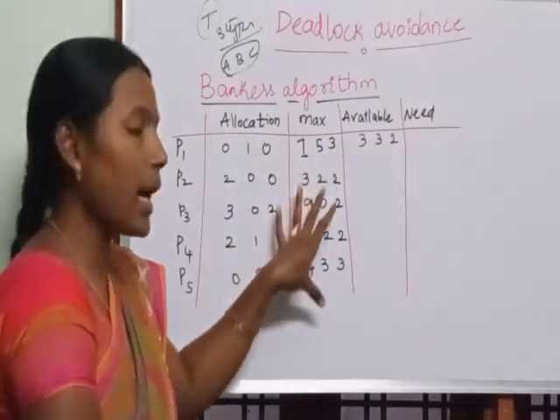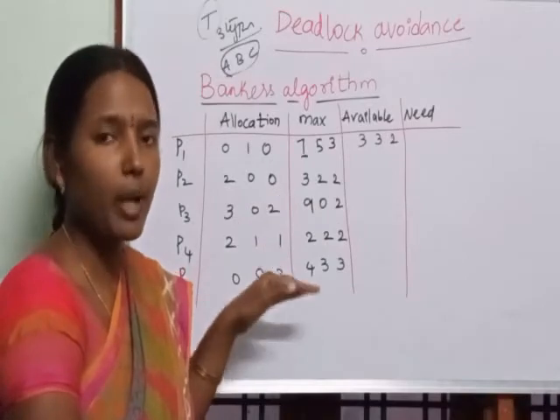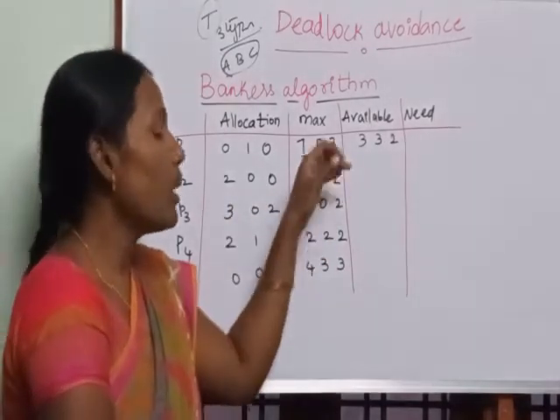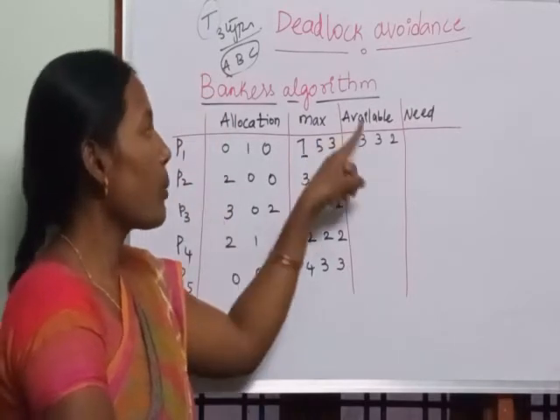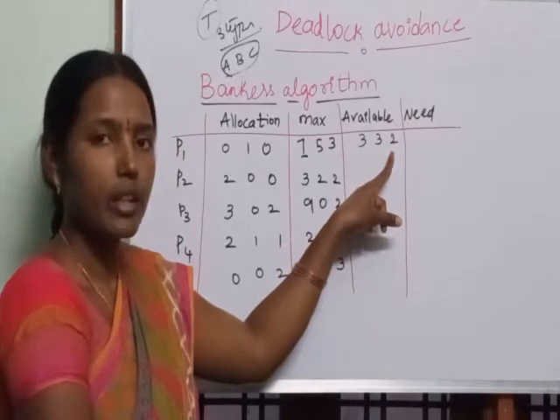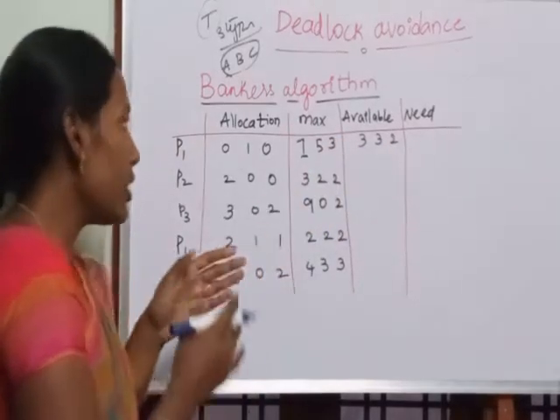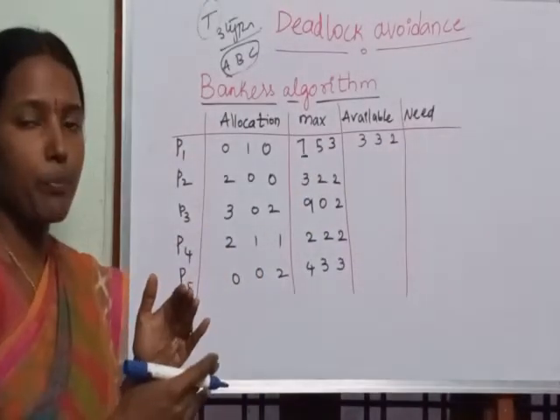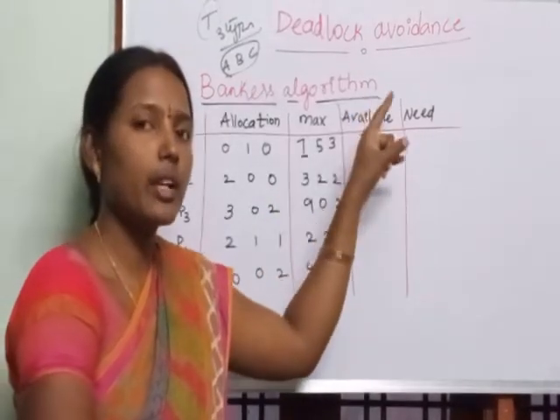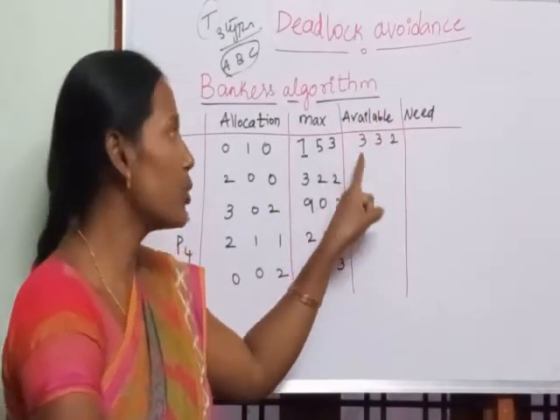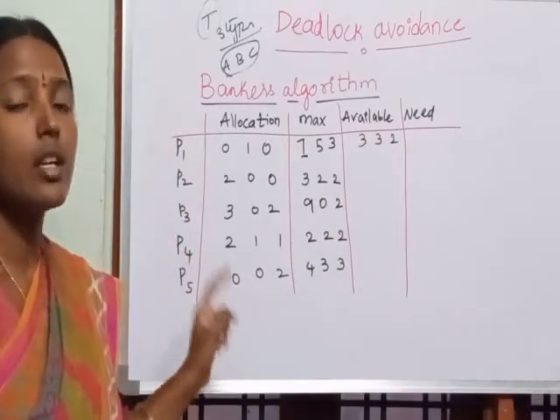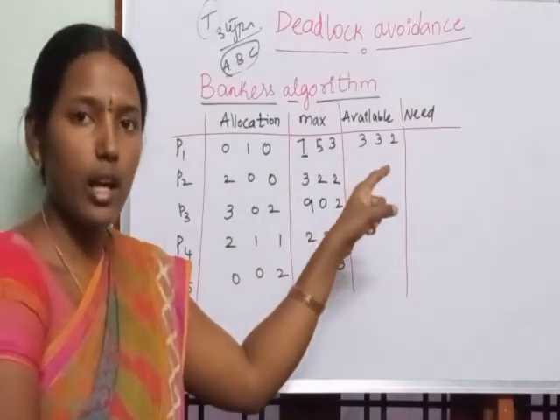These are the maximum needs of each and every process given priorly to the operating system. Now, currently at a time t, the operating system has 3 A's, 3 B's, 2 C's. Right? Now, process 1 is executing. These are the resources available. To avoid deadlock, the operating system distributes these 3 A's, 3 B's, 2 C's to different processes so that deadlock should not occur.